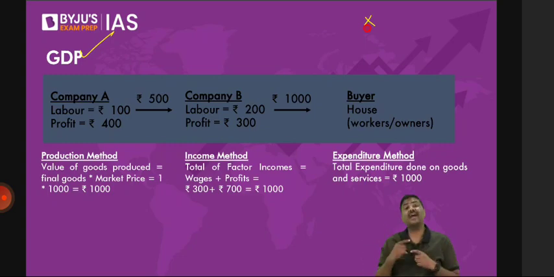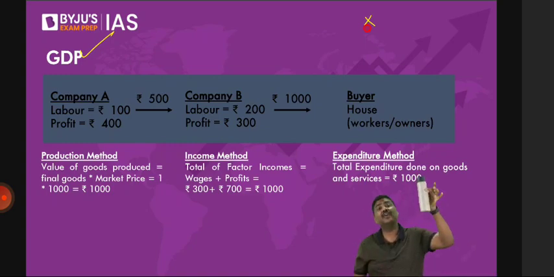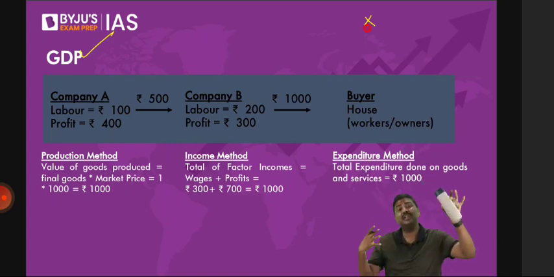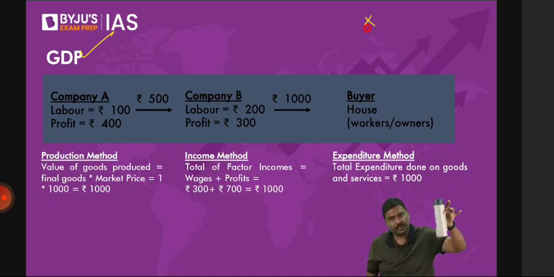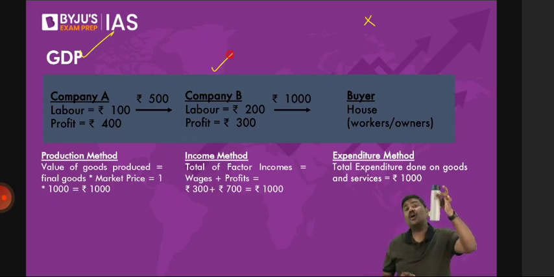Let's start. Imagine there is one country, and in this country, only one final good is produced. Is it okay? Just a hypothetical example to make you understand it easily. Company B is producing the bottle, but to produce the bottle, they would require raw material, such as, let's say, steel. So what will they do? Company B will purchase that raw material from company A.